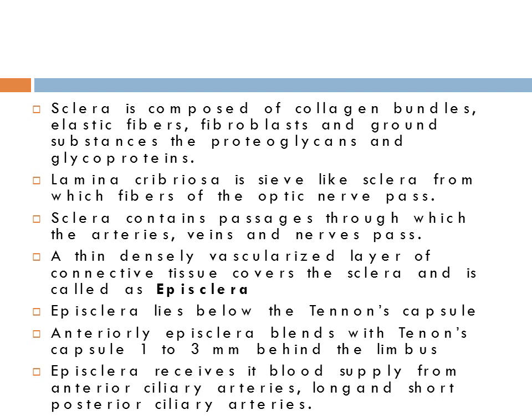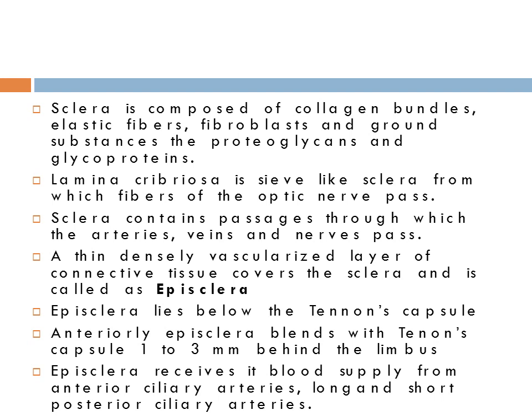Sclera is composed of collagen bundles, elastic fibers, fibroblasts, and ground substances, the proteoglycans and glycoproteins. Lamina cribrosa is sieve-like sclera from which fibers of the optic nerve pass. Sclera contains passages through which the arteries, veins, and nerves pass.